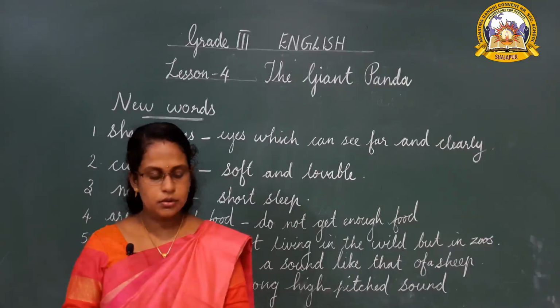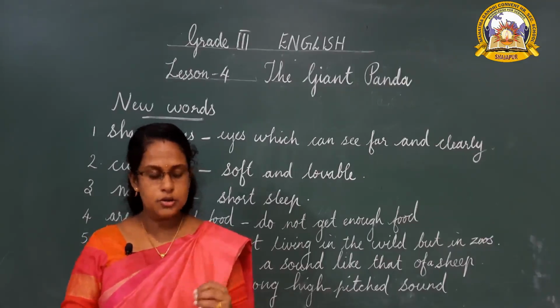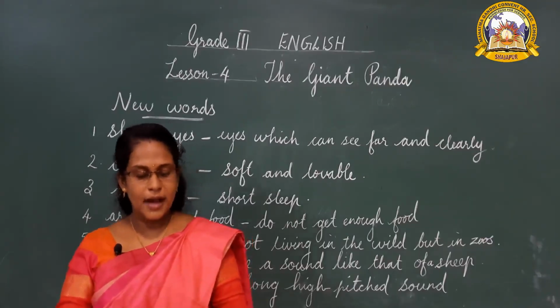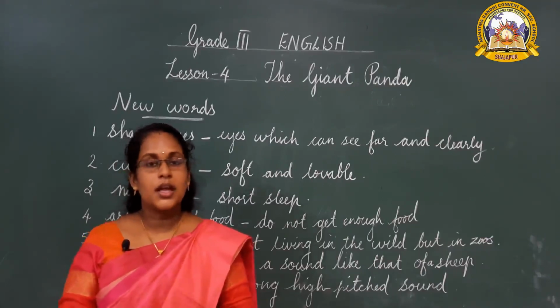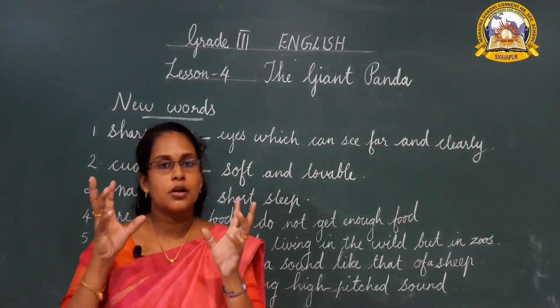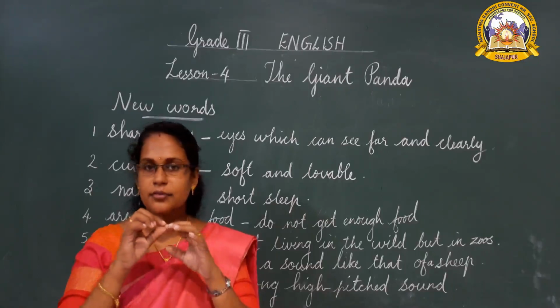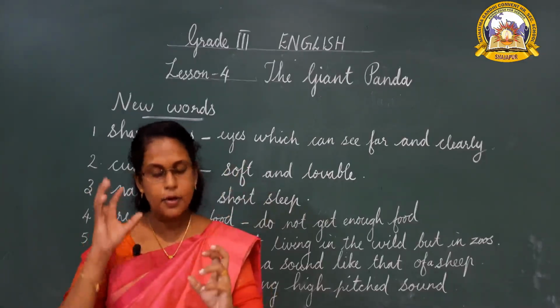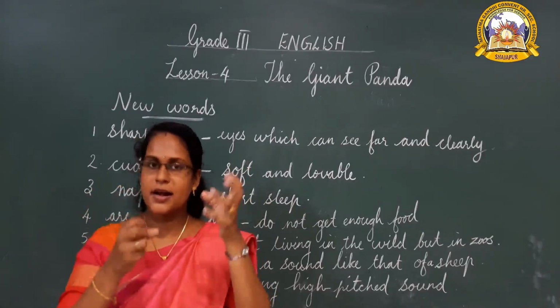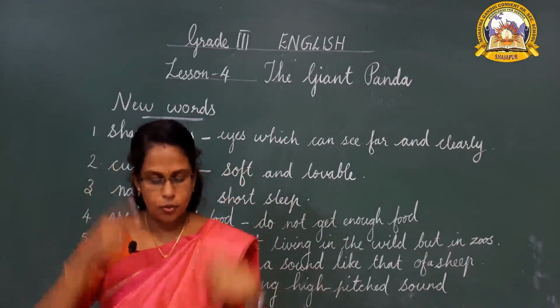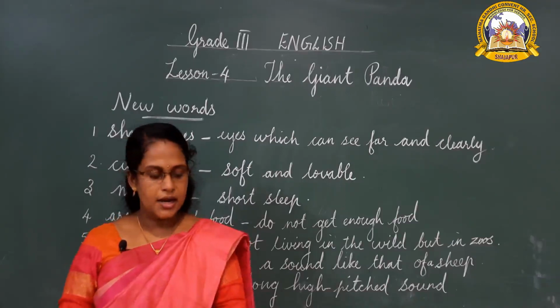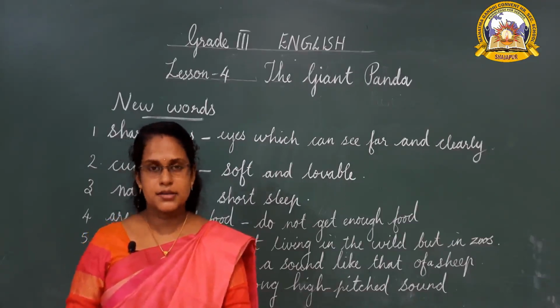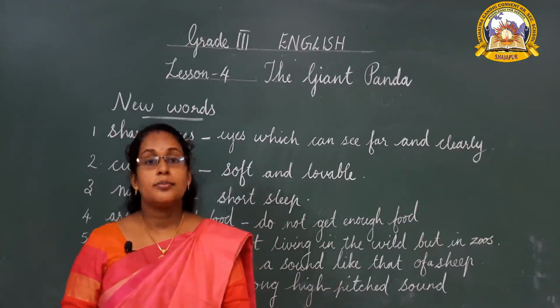They use their short claws to hold on to the bark of trees. They have fingers and nails, so like this they climb.